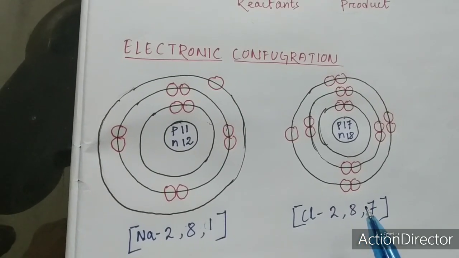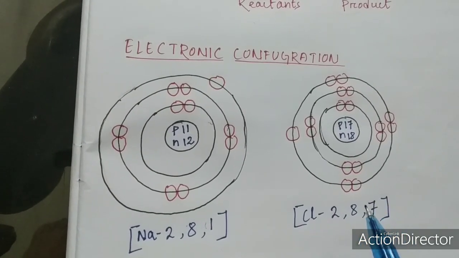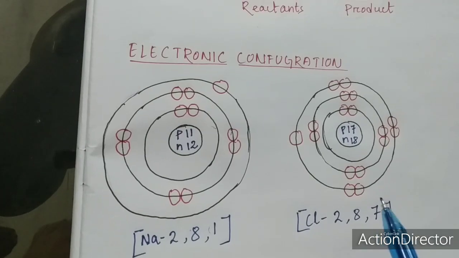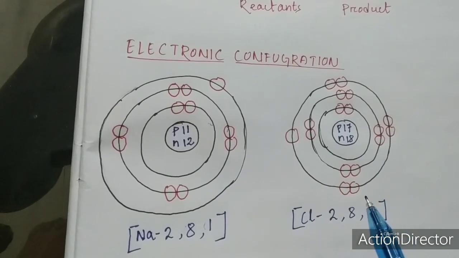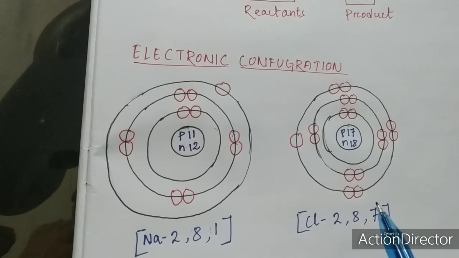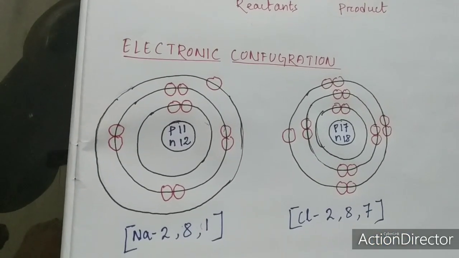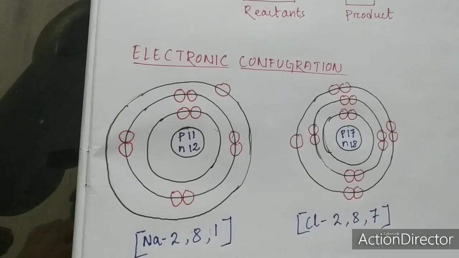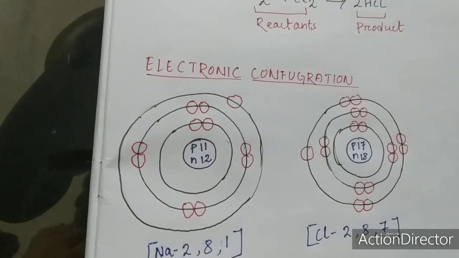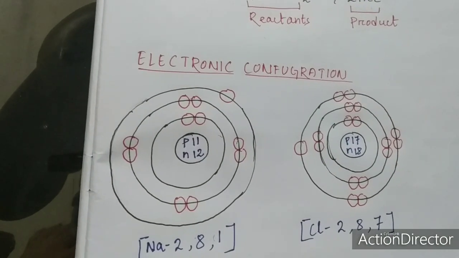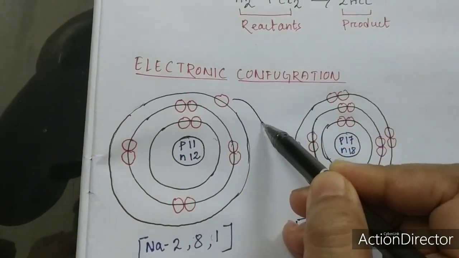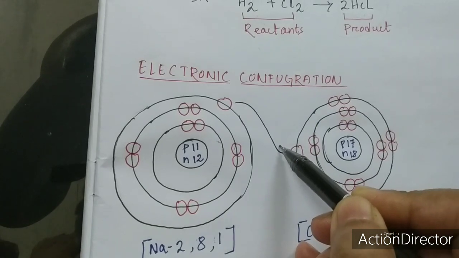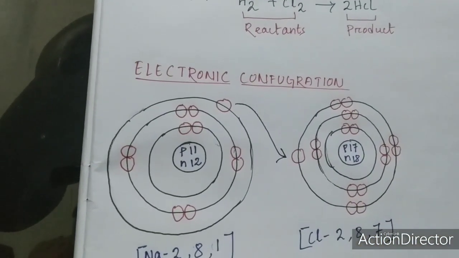Again, chlorine has 7 electrons in its outermost shell, which means it needs 1 more electron to be satisfied. So sodium and chlorine can react with each other, and in that chemical reaction there will be a transfer of an electron from sodium to chlorine.